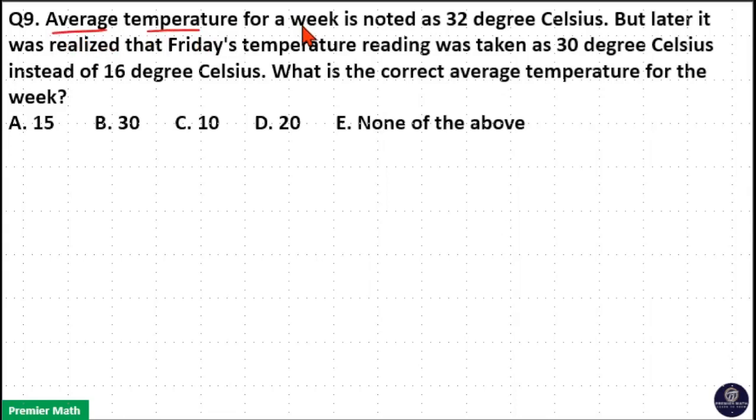Average temperature for a week is noted as 32 degrees Celsius, but later it was realized that Friday's temperature reading was taken as 30 degrees Celsius instead of 16 degrees Celsius. What is the correct average temperature for the week?